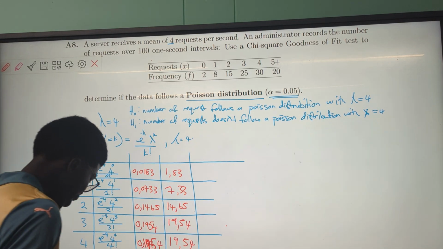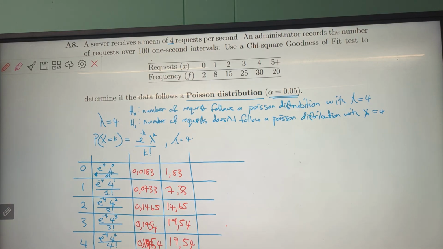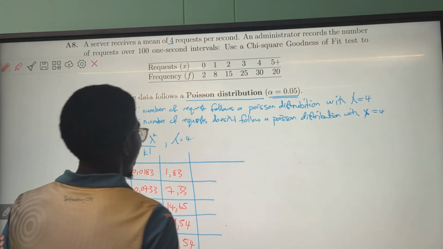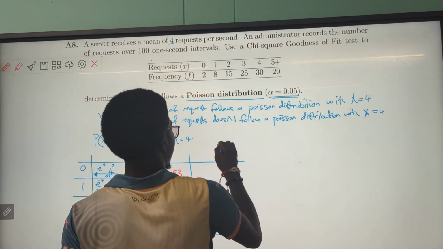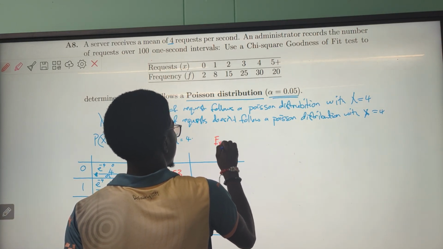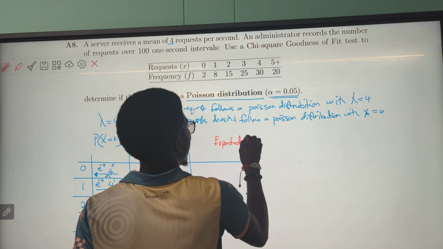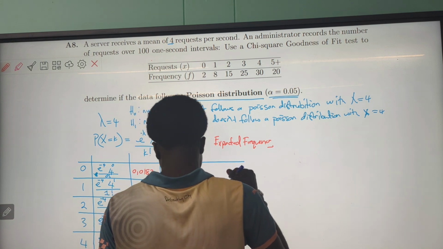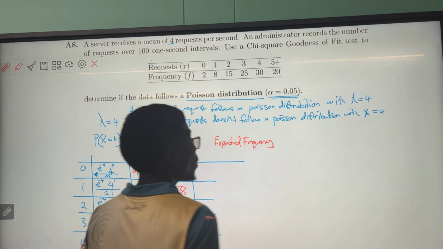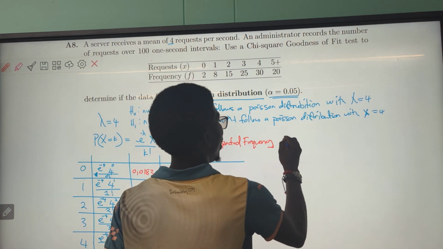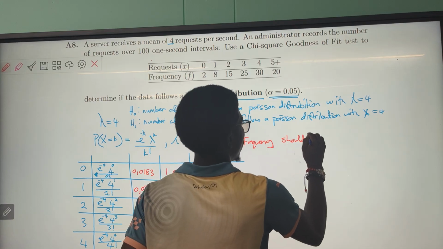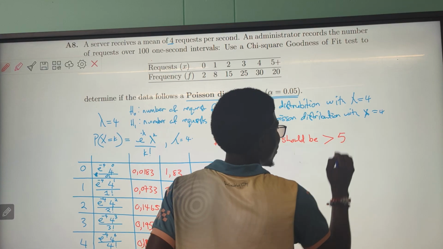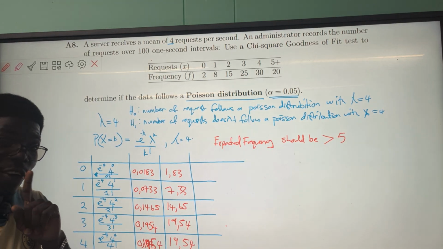Now I remember that the expected frequency should be greater than 5, no matter what.